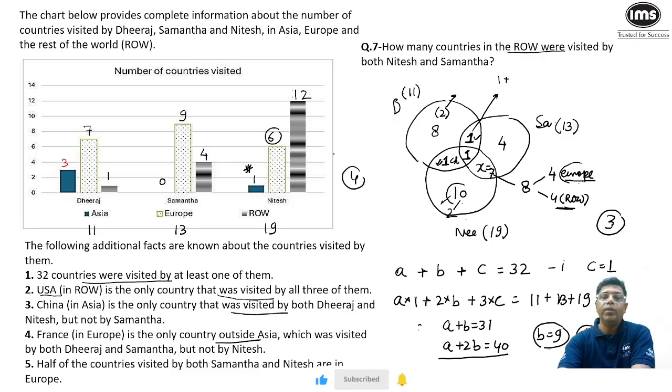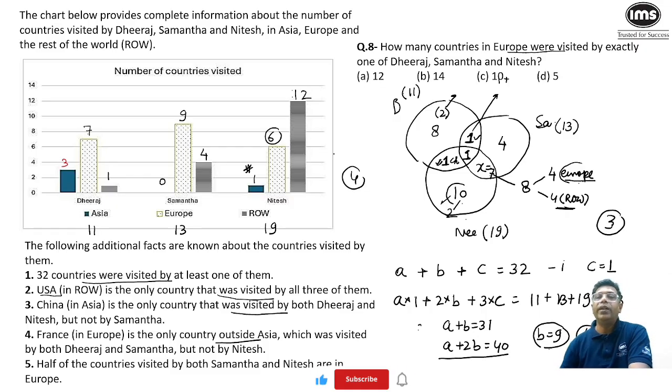We can go to the next question. How many countries in Europe were visited by exactly one of Dheeraj, Samantha, and Nitesh? Great. So imagine here 2 countries in Europe. Nitesh is visiting only 2 European countries that we have already done in the previous question. Here, Dheeraj, if you talk about it, one ROW country is gone here, one Asian country is gone here. Out of this 8, 2 are Asian countries, so the rest 6 will become European countries.